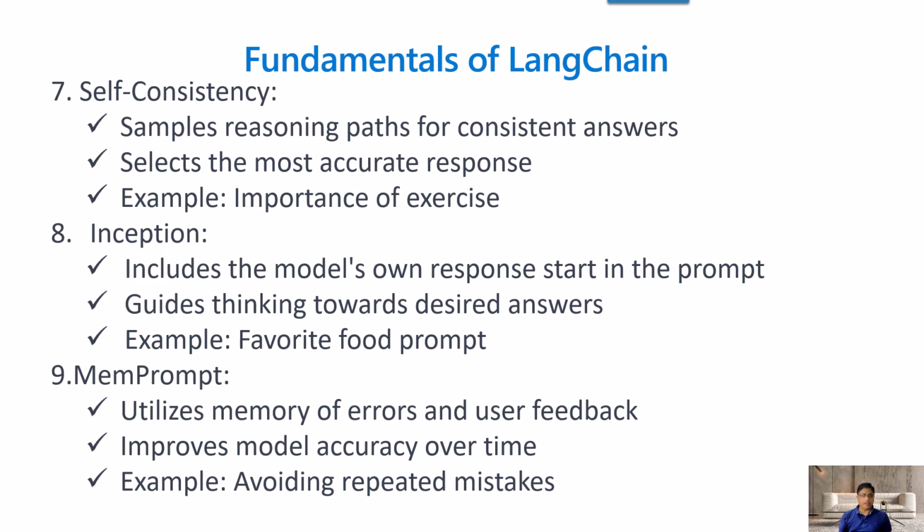It could be very important for mental health, physical health, or there could be 10 more reasons around it. But which reason is most appropriate? It actually ranks those reasons based on the reasoning, and then provides you the most accurate response. So that is what is called self-consistency, because it provides reasoning, and it ranks the reasoning which is the most consistent and most important, and then based on that it provides you the answer.